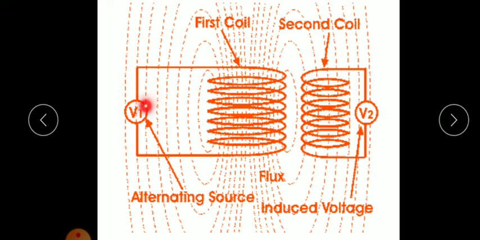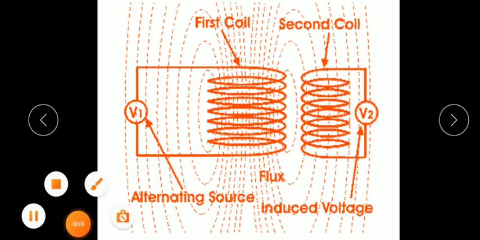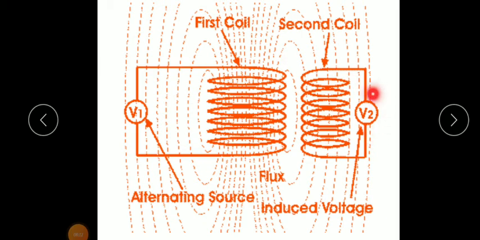Suppose we connect DC instead of AC. Then there will not be any continuous induced current in the secondary coil, because DC means direct current, a current that flows only in one direction. This DC current will produce a magnetic field, but it is not a varying magnetic field.